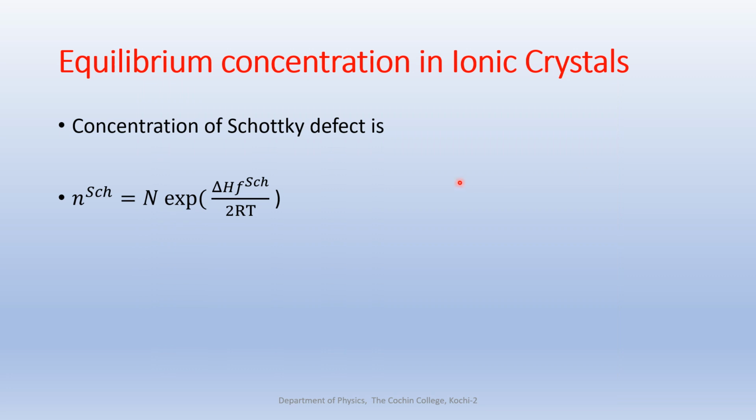The same type of calculation, what we discussed, is for the normal type of defects. Specifically, if we are discussing the Schottky defect, then the equilibrium concentration of a Schottky defect is given by N exponential minus delta HF Schottky divided by 2RT, because in ionic crystals these defects occur in pairs, whether it is a Schottky defect or a Frenkel defect. They occur in pairs to keep the electrical neutrality. So that is the expression for the equilibrium concentration in ionic crystals.